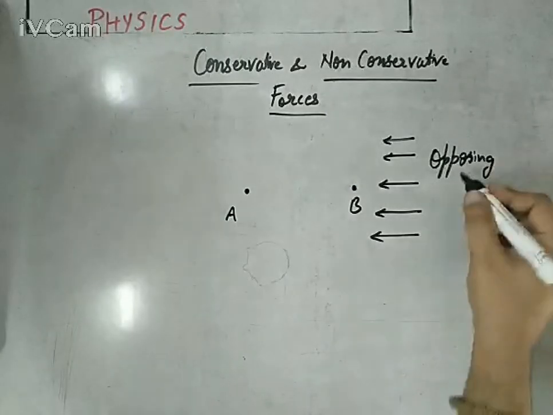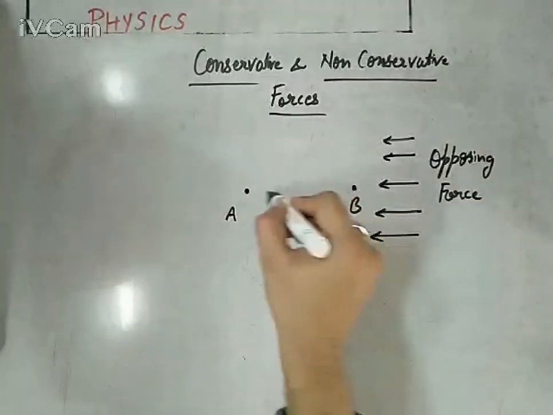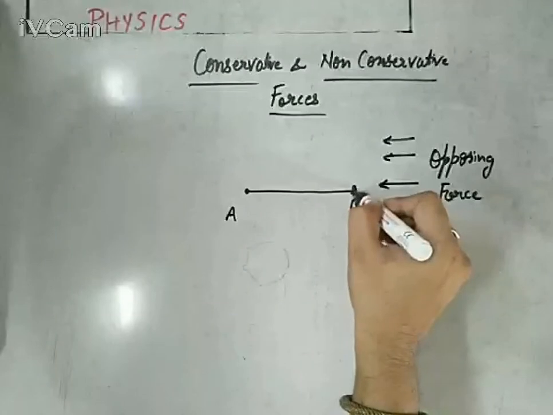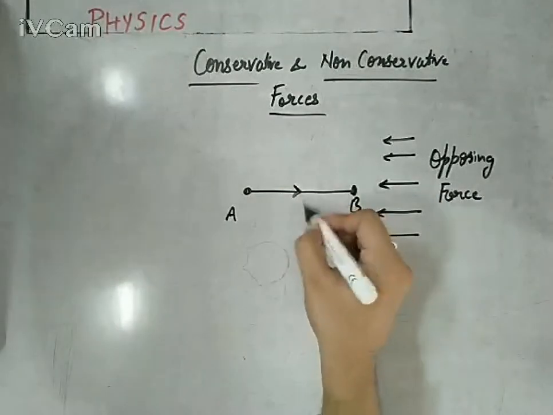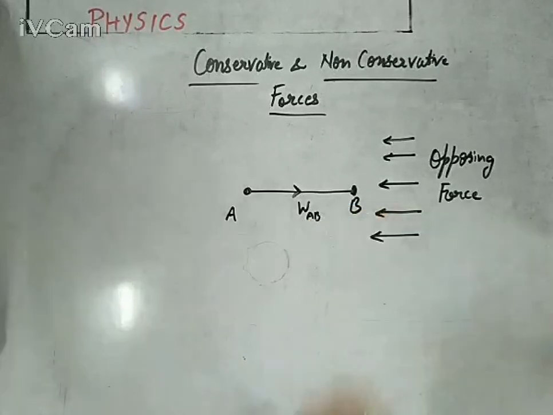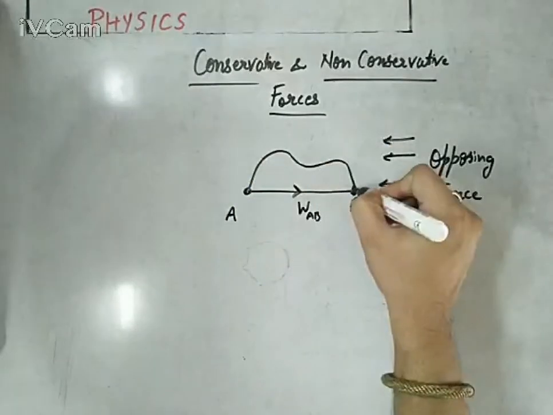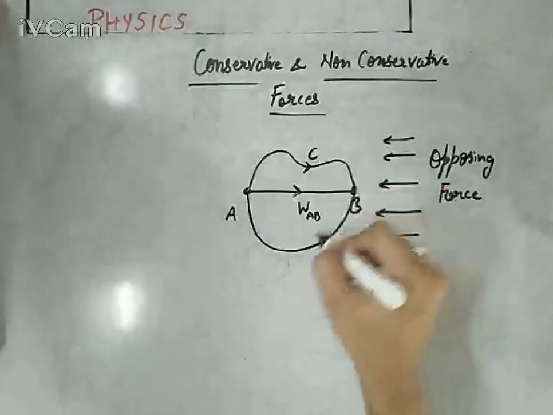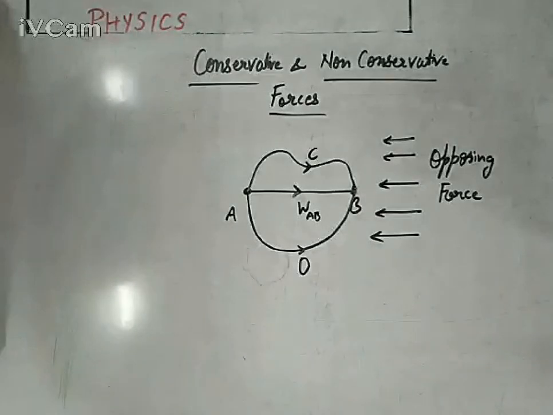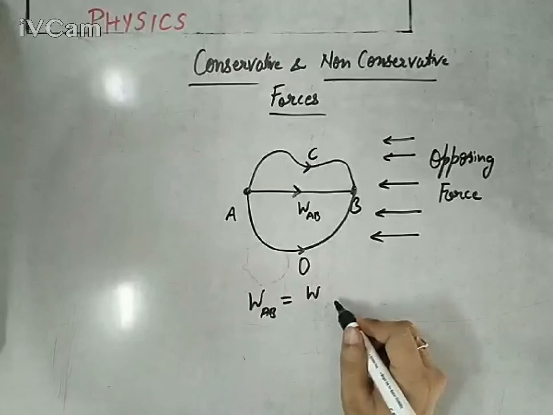So if you want to displace a body from A to B, and every time you need to do the same amount of work, whether you are choosing path A to B, or a path A to C to B, or a different path A to O to B, like this. So every time you have to do the same amount of work independent of path.